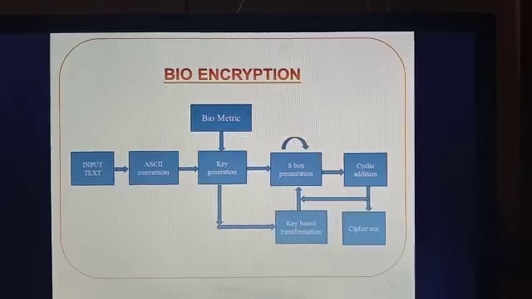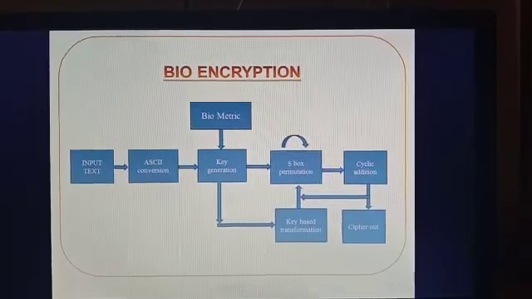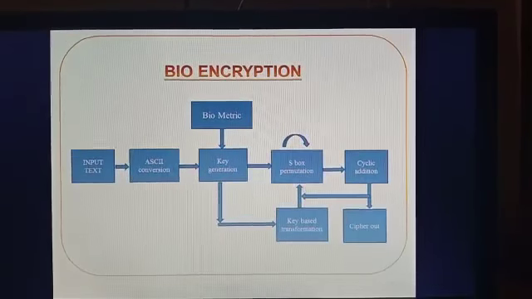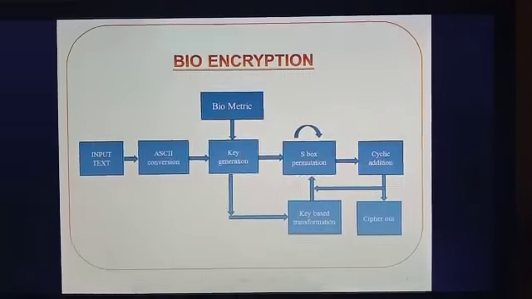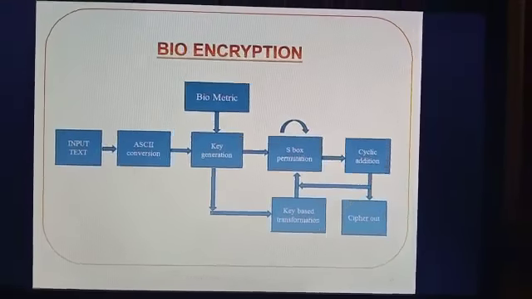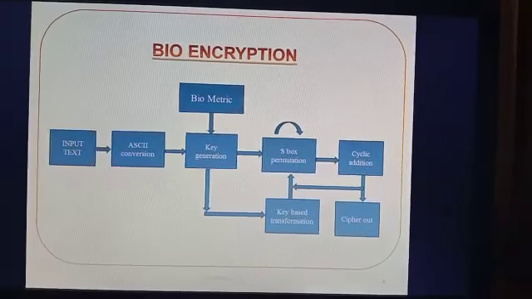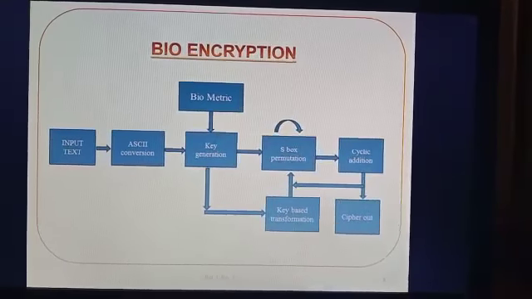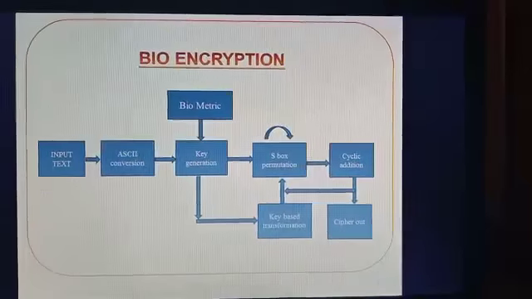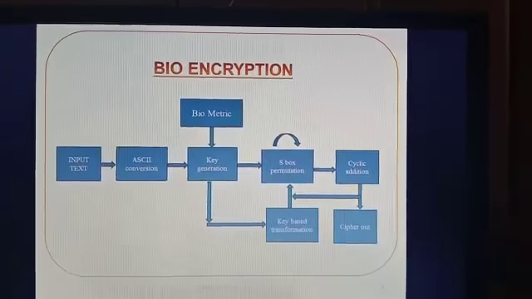In the key generation, it is also mixed with the biometric information. From the biometric information and key generation, it is led into the SBox permutations where the mixed columns, shift key, substitution bytes, the process for securing the password will be done.